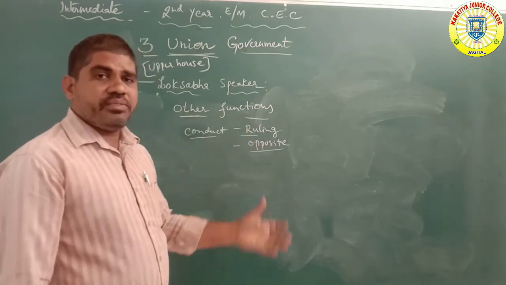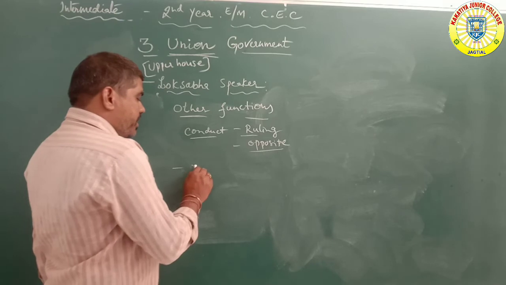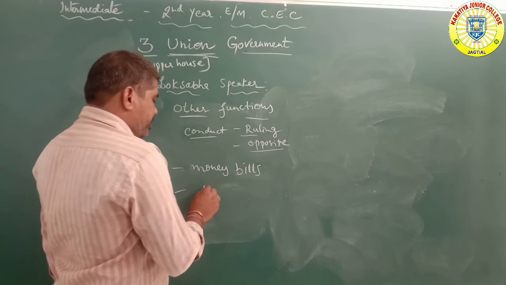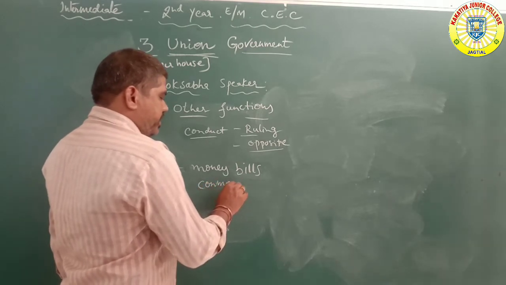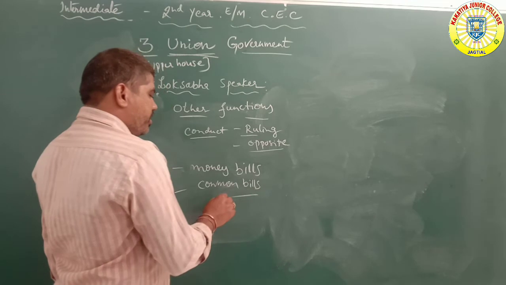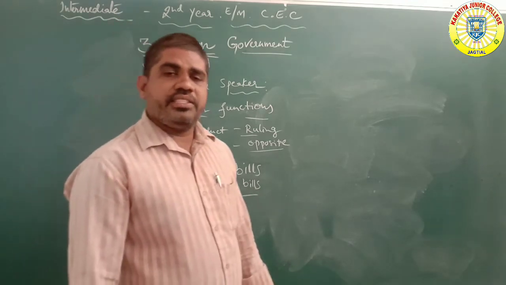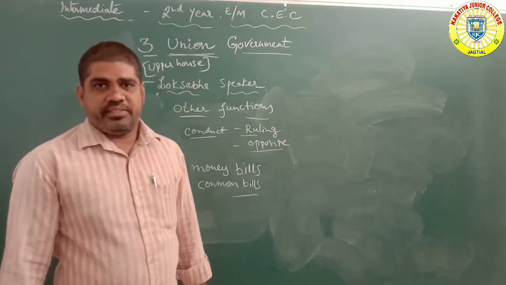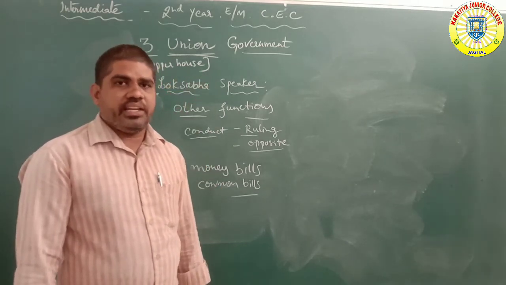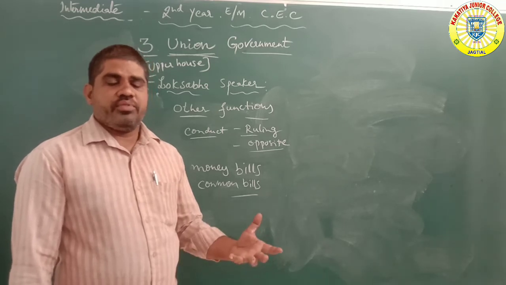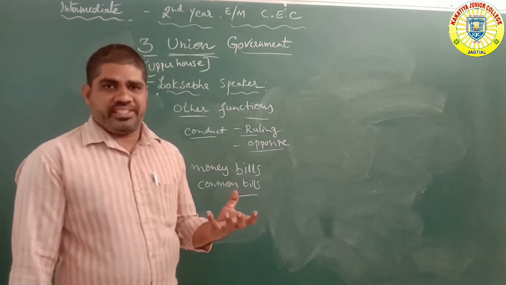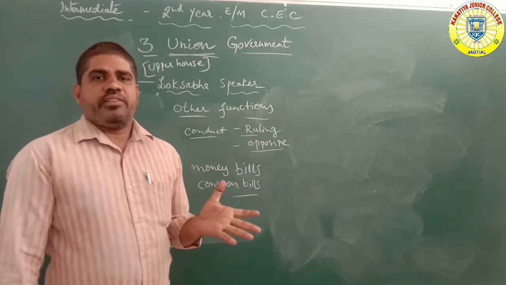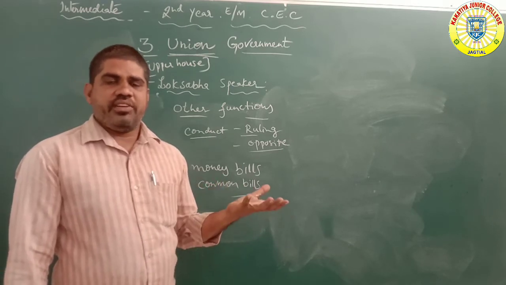Here, among the other functions and powers, the main types of bills are money bills and common bills. Example: any religion, caste or reservation type of system, changes of amendments, change of a schedule or article, under listening to both types of bias, the opposite party and the ruling party.